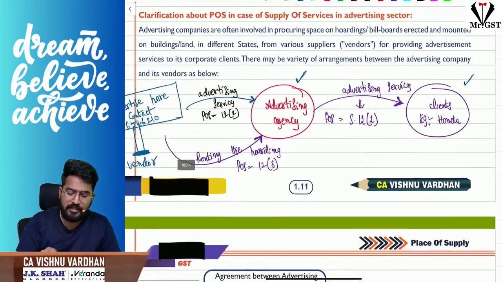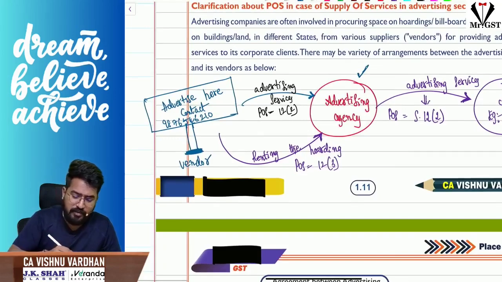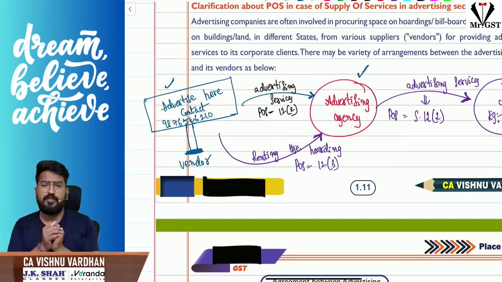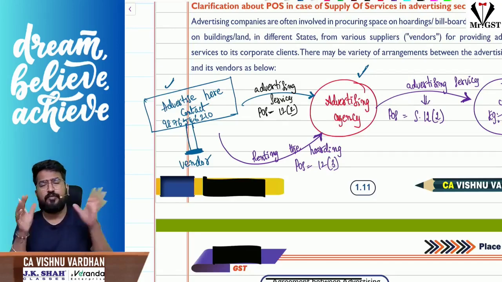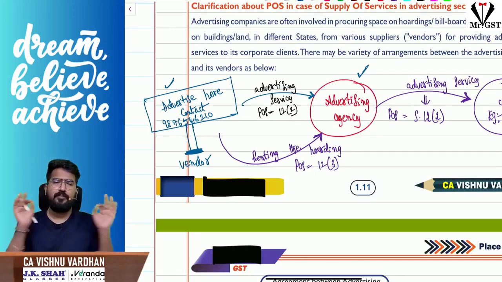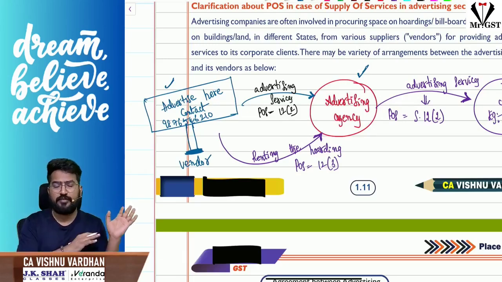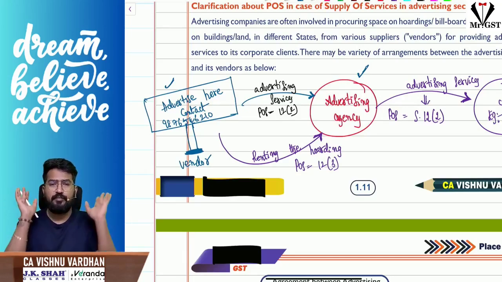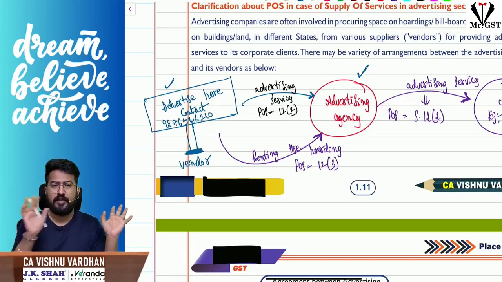Now the point is that these advertising agencies will approach the hoarding owners, and the hoarding owners are providing services to advertising agencies. In such cases, how will the place of supply be determined? See, there can be two possibilities. I am the hoarding owner, and your advertising agency comes to me and asks, Vishnu sir, we want this hoarding, we want to advertise various products. I tell them, you don't touch the hoarding, you tell me what should be advertised, what banner should be changed, all that stuff, I will take care. I will provide you complete service, you pay me 1 lakh.